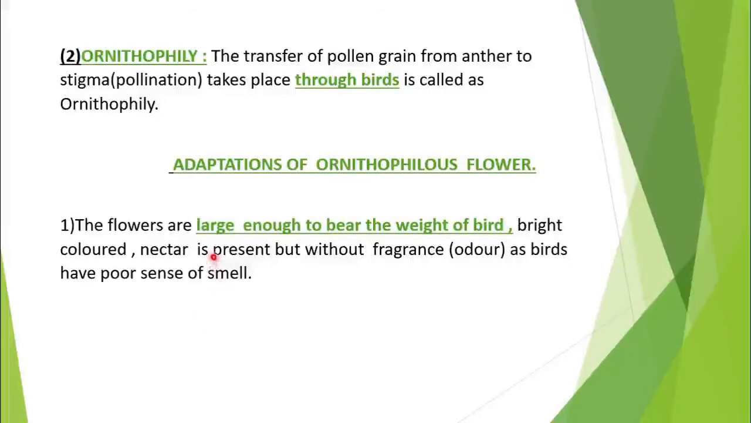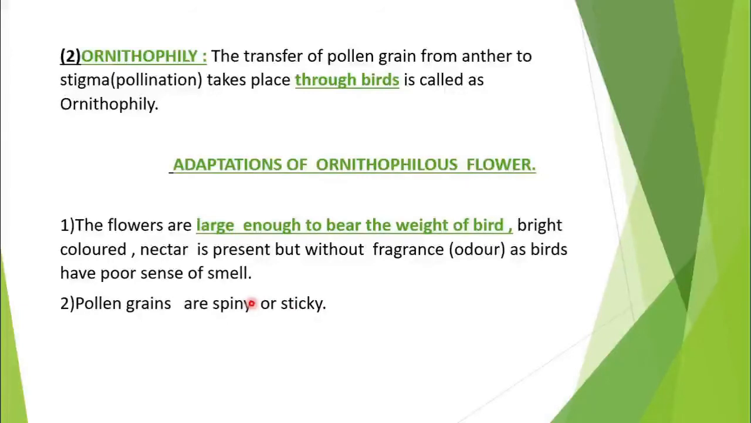So here, adaptation in ornithophilous plants: the flowers are large so that they can bear the weight of the bird. The flower should be brightly colored, then only the birds will get attracted, and the flower should have a copious amount of nectar so that the birds will come there. But the flower here is without fragrance because the birds have a poor sense of smell. They are not concerned with the odor or with the fragrance.